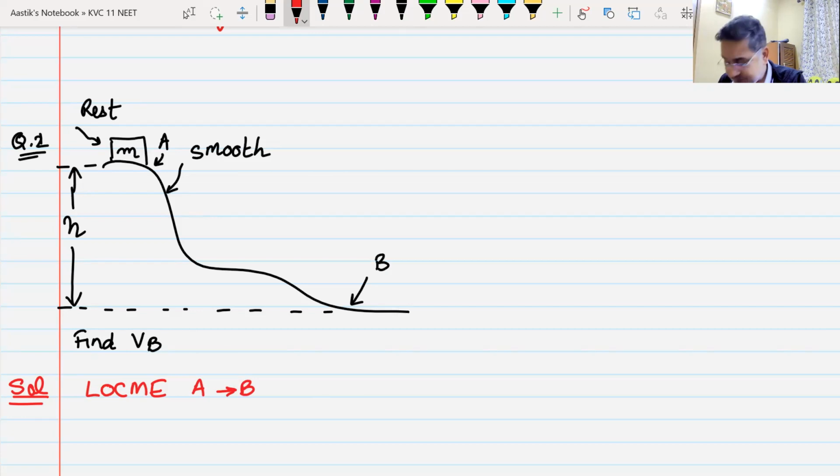The second force apart from gravity which is acting on the body is the normal reaction, from this hill or ground. But what is the work done by that normal reaction? When this body falls from the top point to the lowest point, what will be the work done by normal reaction? Can anyone tell me?